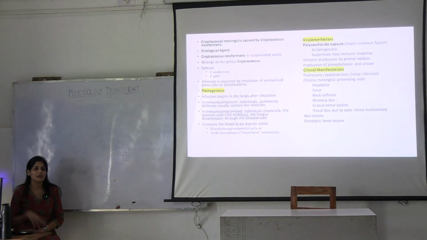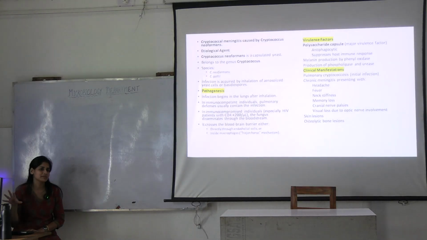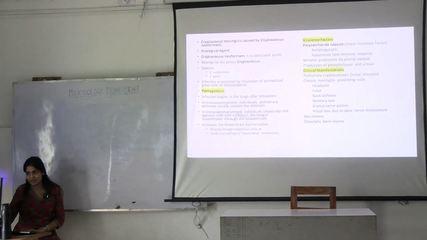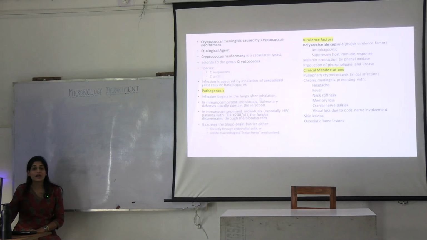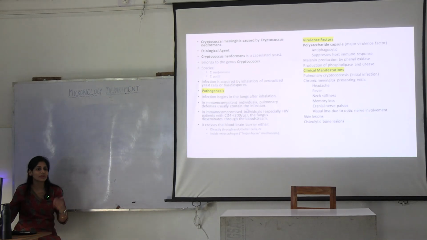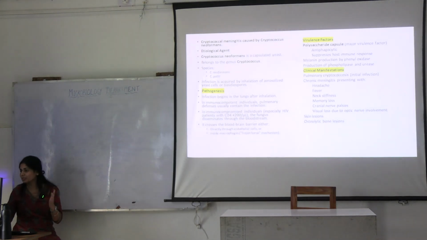So wherever you see pigeon bird droppings, just see there is Cryptococcus in it. Okay, that's a very good source of Cryptococcus. Then infection begins in lungs after inhalation. So he is inhaling all these through the environment. Then it develops a pulmonary infection and then spreads to the blood and then to the brain. Okay.